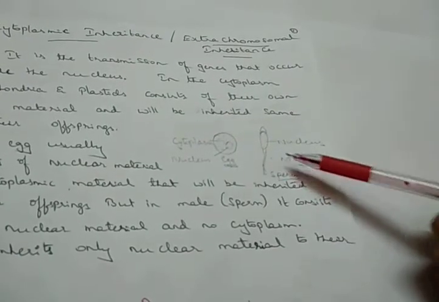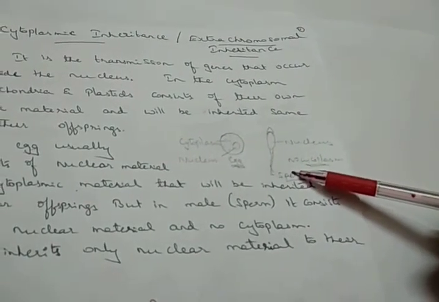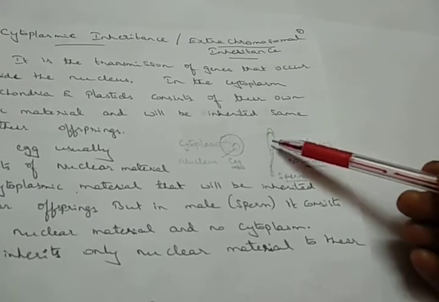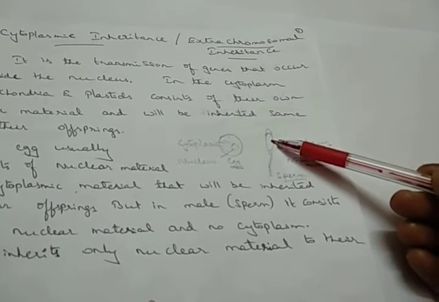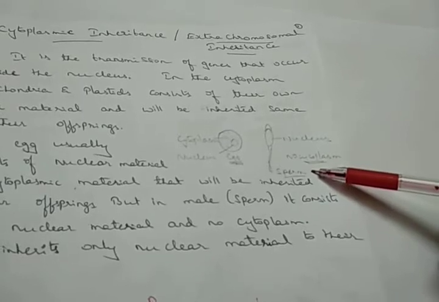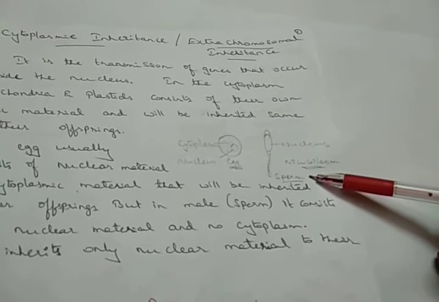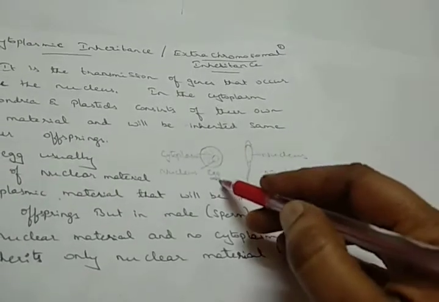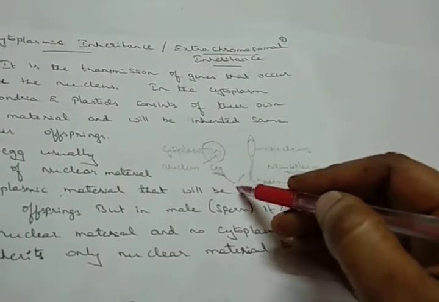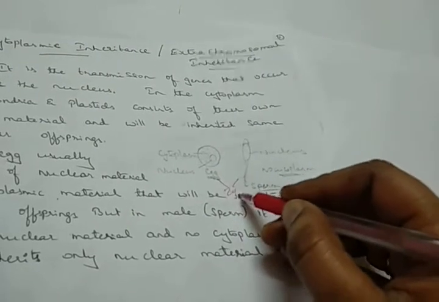When you come to the sperm, which is called the male gamete, though it consists of a nucleus, the cytoplasmic content is very negligible. So when these two reproduce, a zygote is formed.